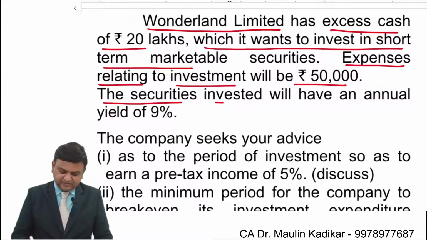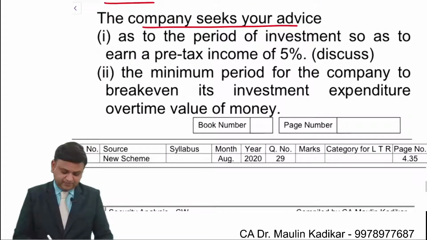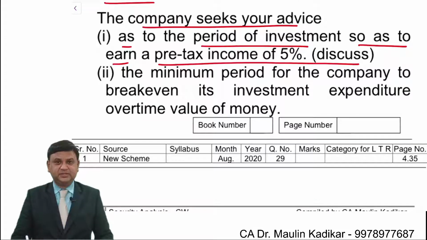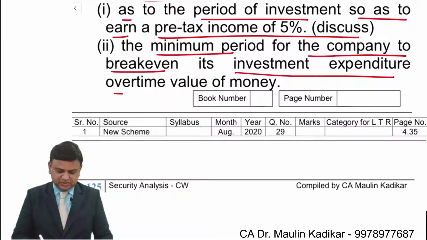The securities invested will have an annual yield of 9%. The company seeks your advice as to the period of the investment so as to earn pre-tax income of 5%. Also find the minimum period for the company to break even its investment expenditure over the time value of money.